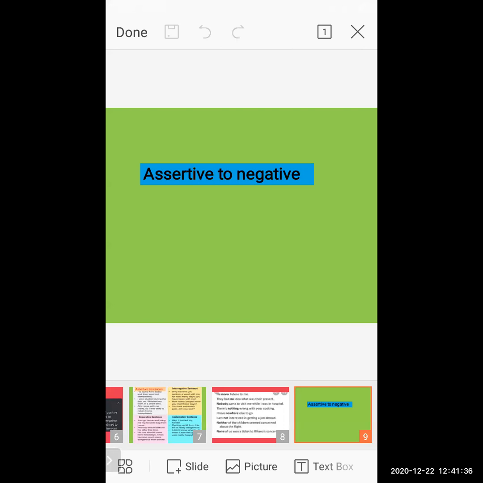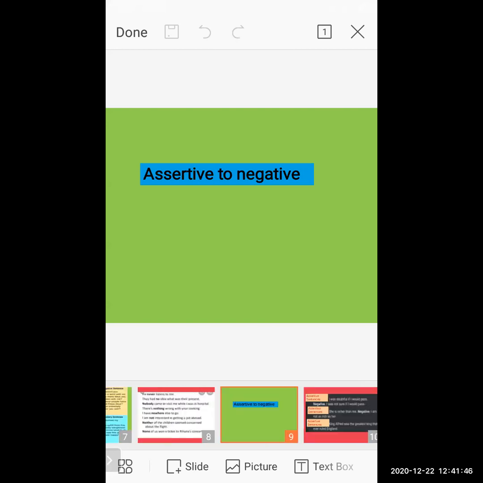Now here, if the question is assertive, we have to transform it to negative. How do we do this? We have to do this without changing the basic meaning. If you read out the sentence, the meaning should be stable.